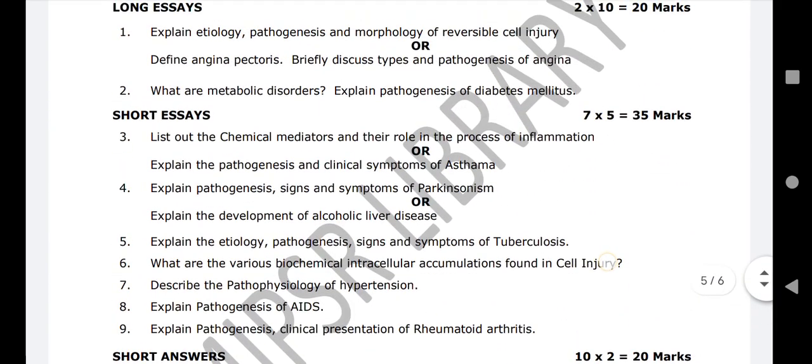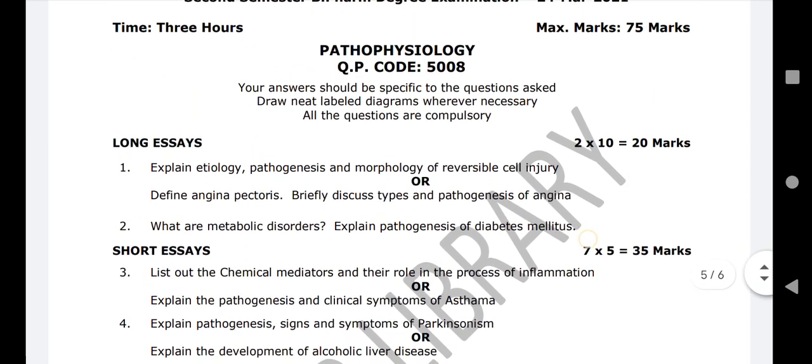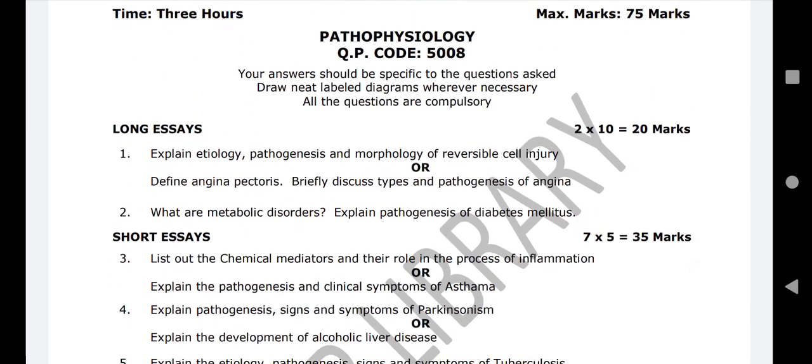Let's look at the new pattern. Yes, this is the new pattern. See, my dear brothers and sisters, long essays. In the first question, you have to write any one from these two. Now they ask: explain etiology, pathogenesis and morphology of reversible cell injury. First, just remember my points, it is very important, because many students don't know how to write the answer.